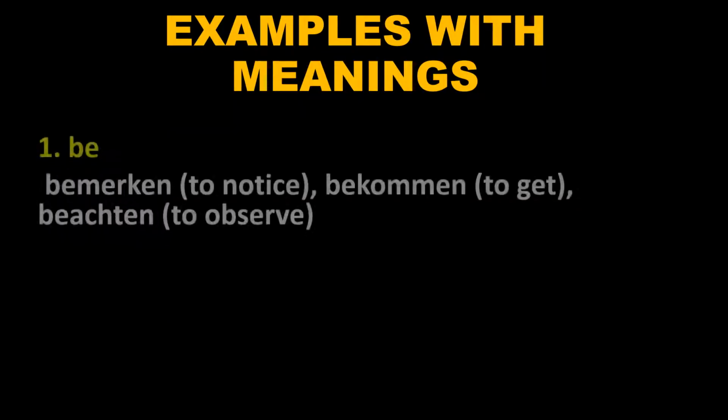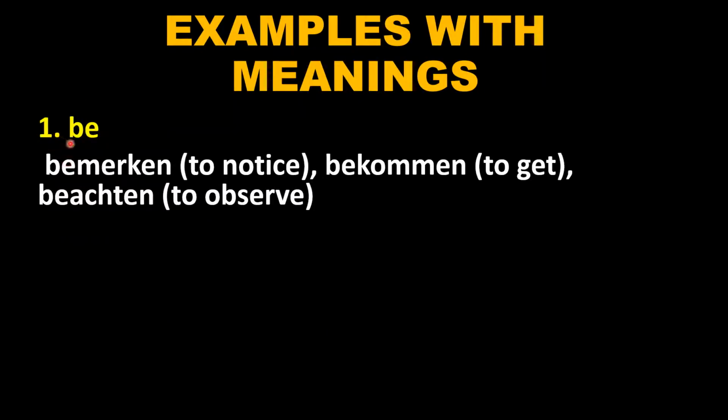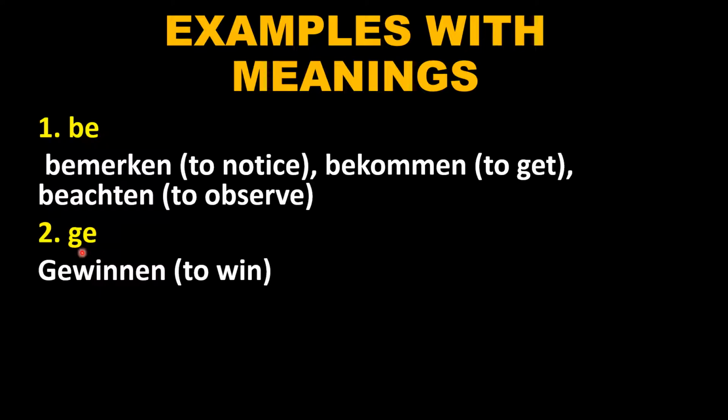Examples with meanings. First one is be. Bemerken, to notice. This is not a separable prefix. It's inseparable. We use it as it is. Bekommen, to get. Beachten, to observe. Let's see one more example with ge. That's the prefix. Gewinnen, which means to win.